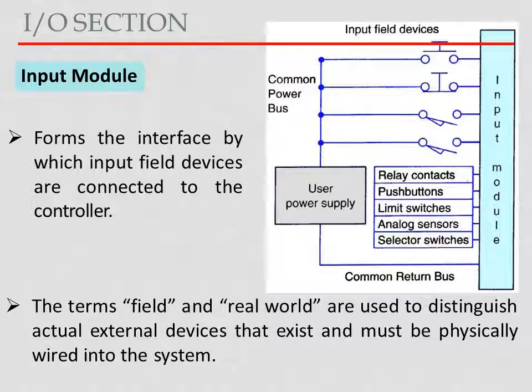You can see in the diagram there are various input field devices such as relay contacts, push buttons, limit switches, analog sensors, selector switches. These types of input devices, which are also called field devices, are connected to the input module of the PLC, and they also require the power supply. You can see this in this diagram.